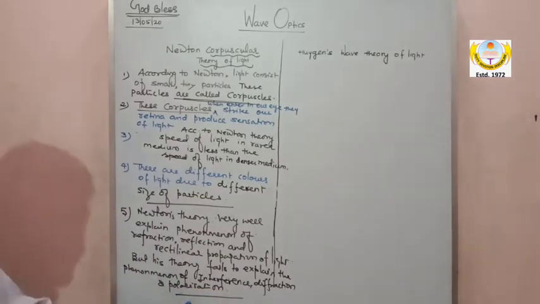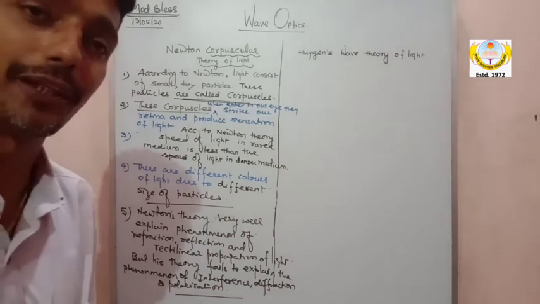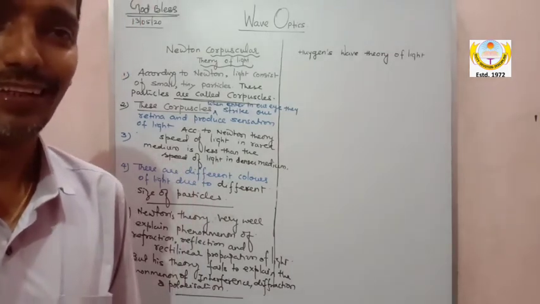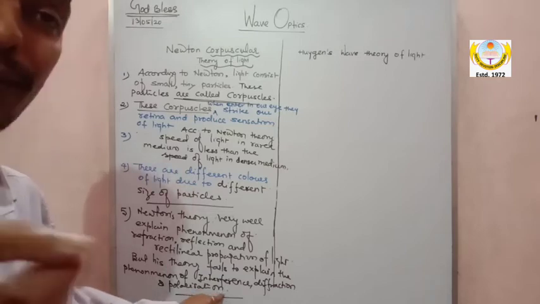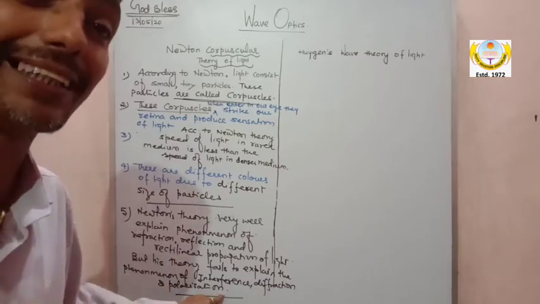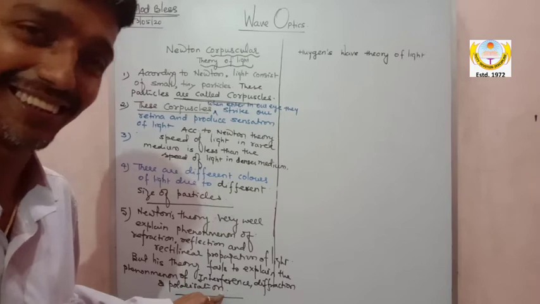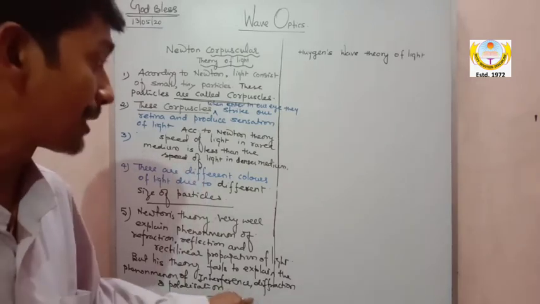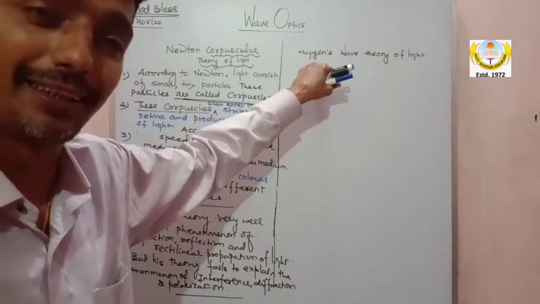That can be explained only if we know the wave nature of light. It cannot be explained on the basis of considering light as minute particles. Try to understand, this is explained very well by Huygens' theory.